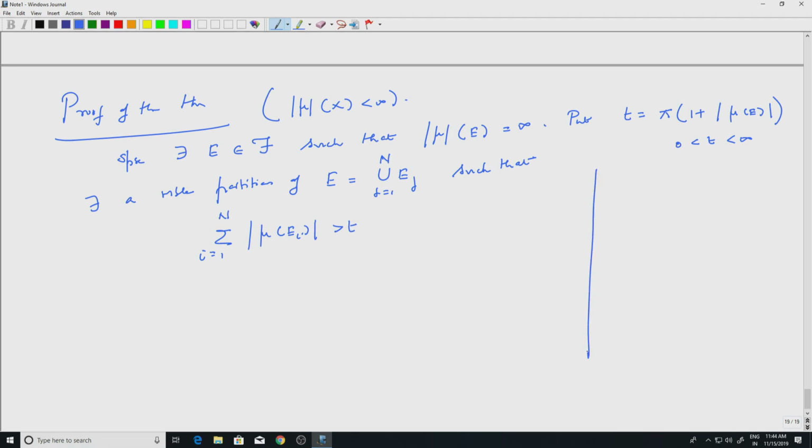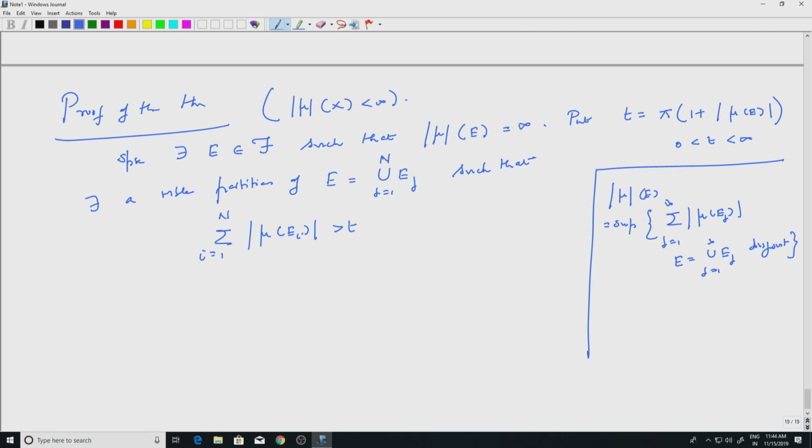So, let's recall everything. Mod mu of E was defined to be the supremum over the summation of modulus of mu of Ej, j equal to 1 to infinity, where E was written as the union of Ej, a measurable partition, j equal to 1 to infinity. So, disjoint measurable sets.